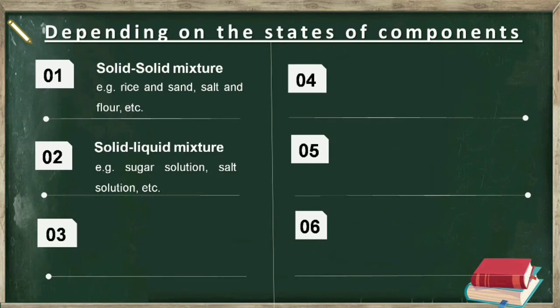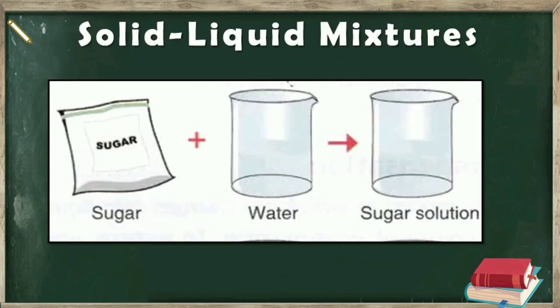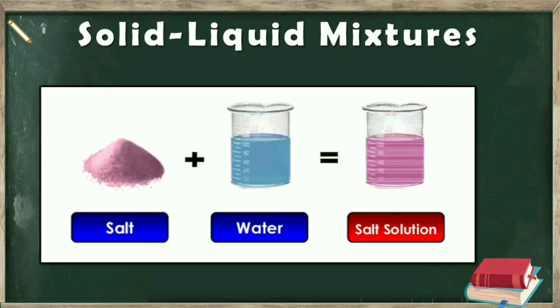Number 2 is solid-liquid mixture. It is the mixture formed by mixing a solid in a liquid. For example, in sugar solution, the sugar crystals in solid form are mixed with water, and in salt solution, the salt crystals in solid form are mixed with water.